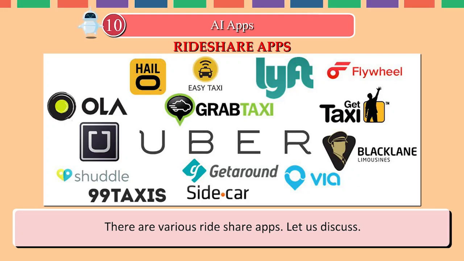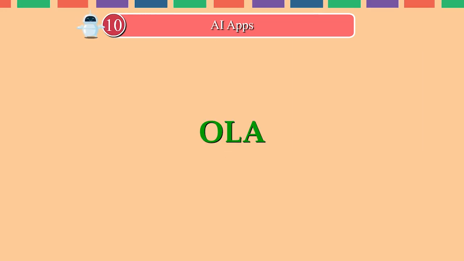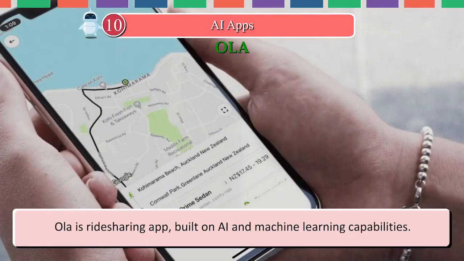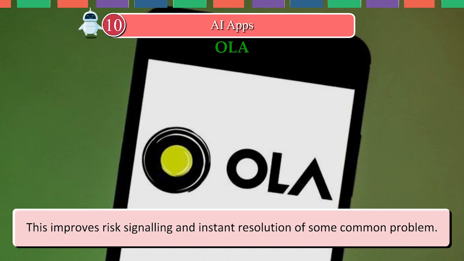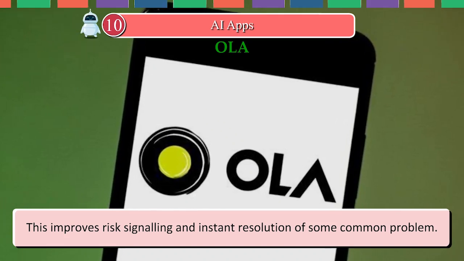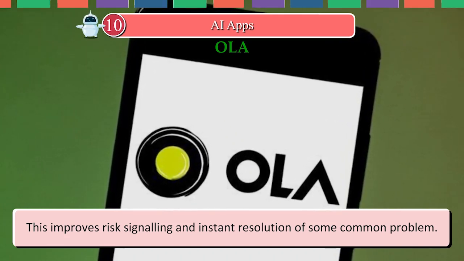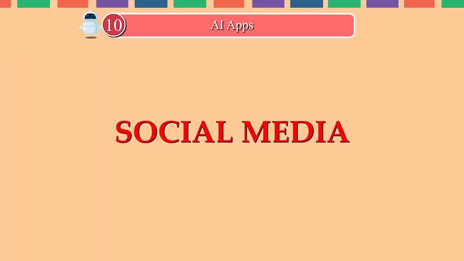Rideshare apps. There are various rideshare apps. Let us discuss Ola. Ola is a ride-sharing app built on AI and machine learning capabilities. This enables it to continuously learn and evolve from data every single day. This improves risk signaling and instant resolution of some common problems.